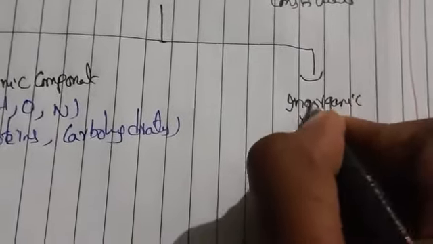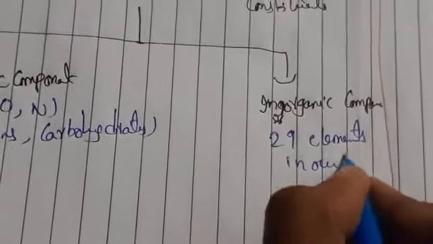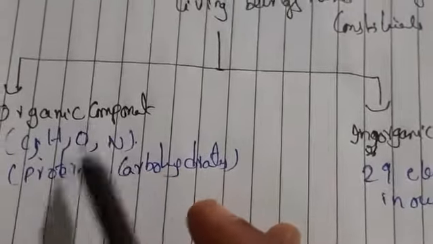Coming to the inorganic components, it contains at least 29 elements in our body. A living system consists of what here? Organic component and inorganic component. Organic means we are getting carbon, hydrogen, oxygen, nitrogen. Whatever element with carbon, hydrogen, oxygen, nitrogen consists of an organic compound. Inorganic consists of 29 elements in our body.